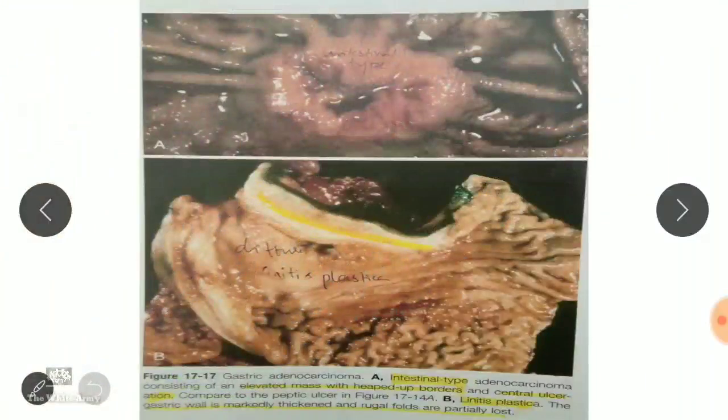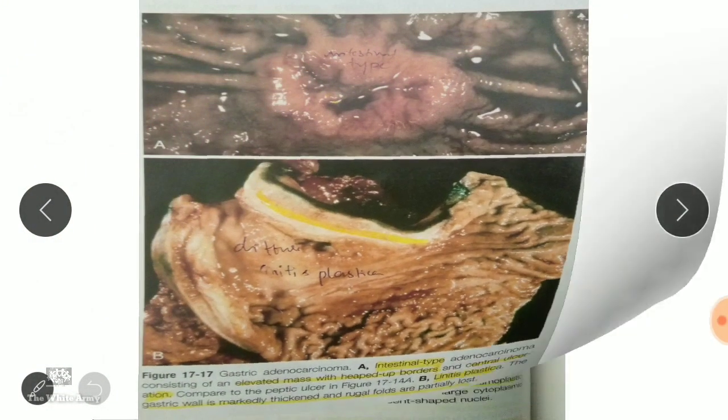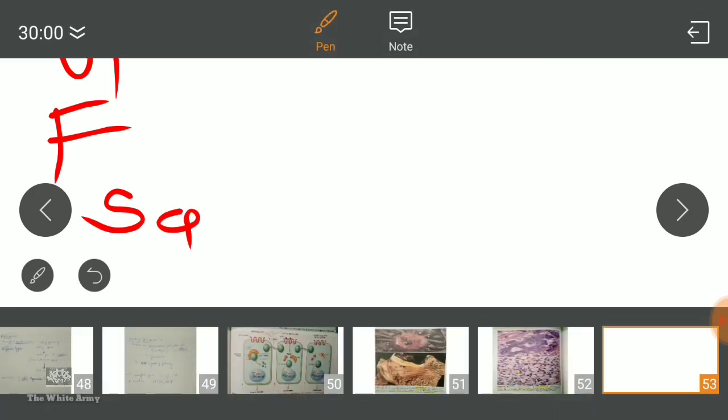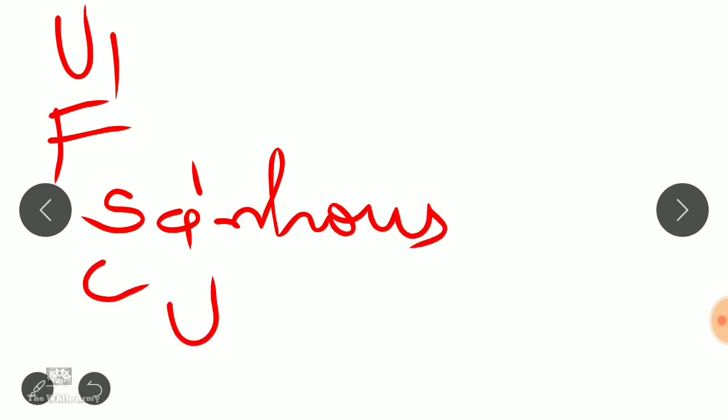So I want to explain all this. Before I said there are 5 other types; you may divide advanced gastric carcinoma into 5 types: ulcerative, fungative, scirrhous, colloidal, and ulcer cancer. Okay, I'll explain it now.